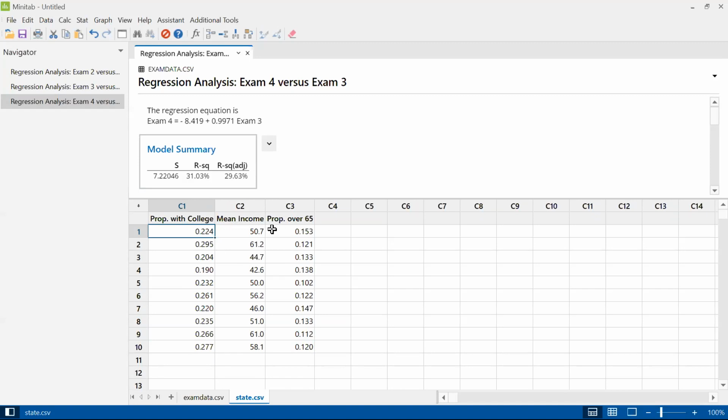So I figured that if a state had more people with a college education, then I would expect them to have a higher mean income, because presumably with more college educated people, there'd be higher paying jobs. I don't know, I'm just guessing, right? And if there was more with a college education, what would it mean about how many there were over 65? I don't really know, actually.